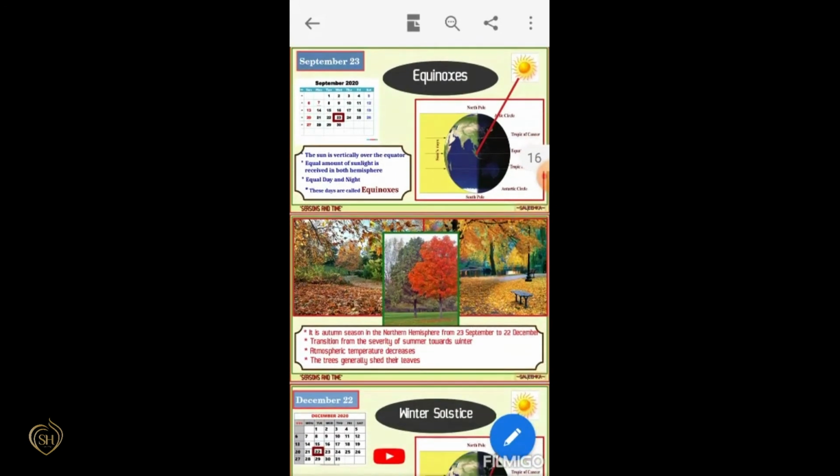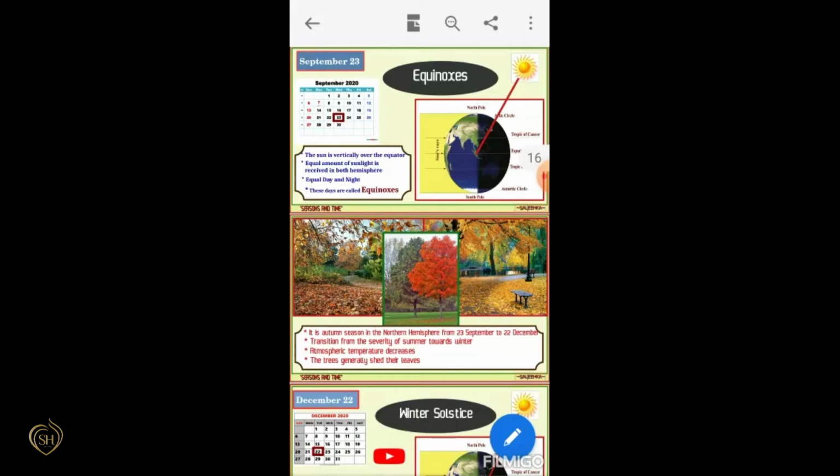And the next equinox is on September 23rd. We already discussed the features of equinoxes: equal day and night, both hemispheres receive equal sunlight, and the position of the sun is towards the equator. March 21st and September 23rd are the equinoxes. And from September 23rd to December 22nd, we can experience the autumn season.